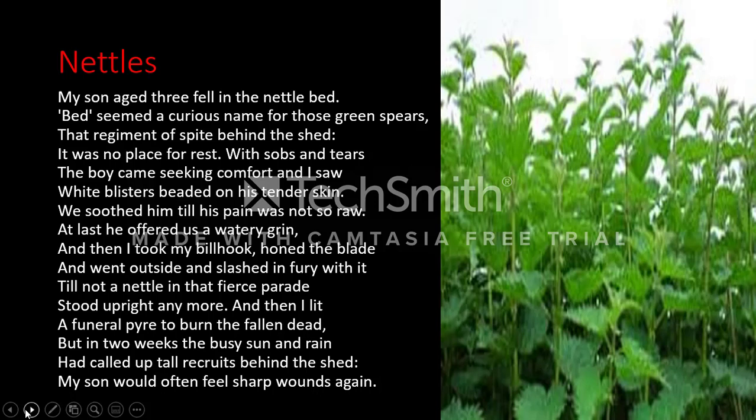At last he offered us a watery grin, and then I took my billhook, honed the blade, and went outside and slashed in fury with it, till not a nettle in that fierce parade stood upright anymore. And then I lit a funeral pyre to burn the fallen dead. But in 2 weeks the busy sun and rain had called up tall recruits behind the shed. My son would often feel sharp wounds again.